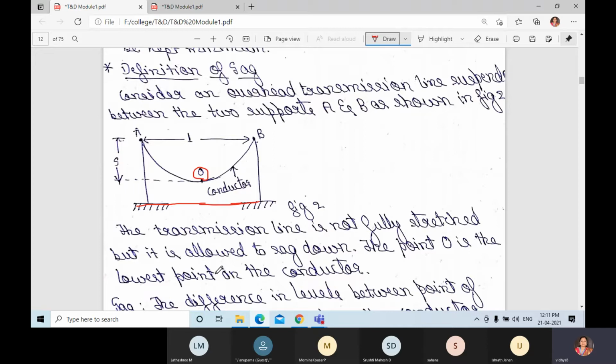To explain about the sag, I have shown two supports here, and from A to B, this distance is called the span. Okay, the distance between the two supports is nothing but the span.